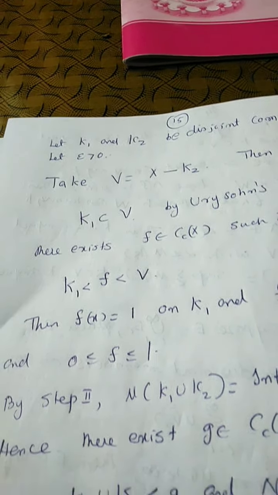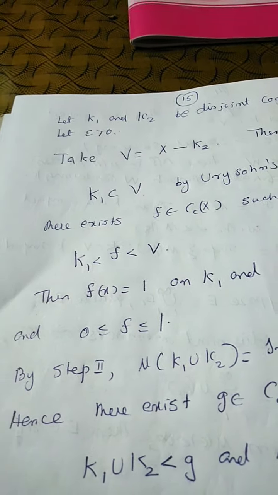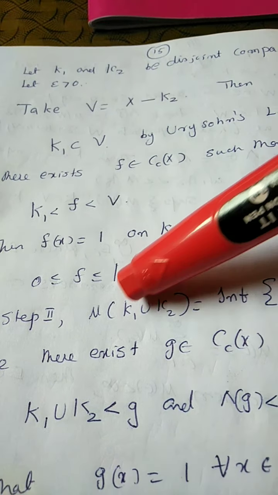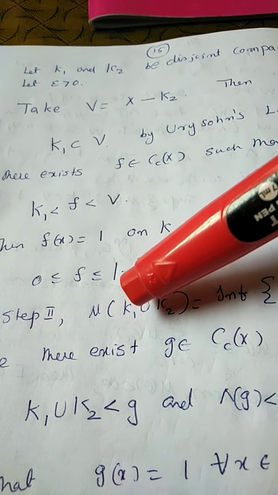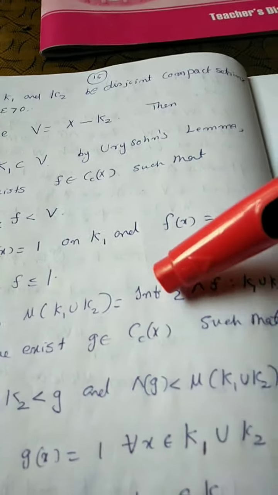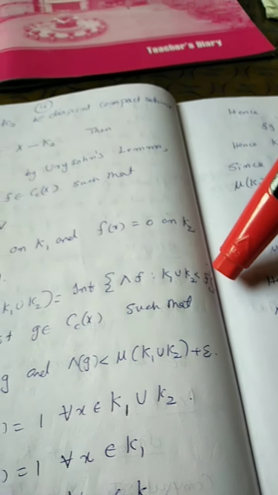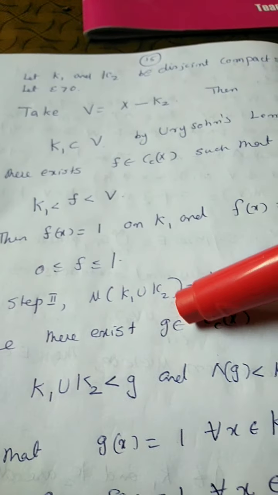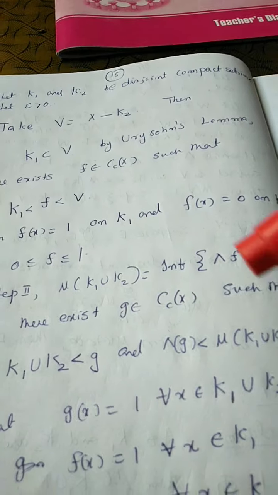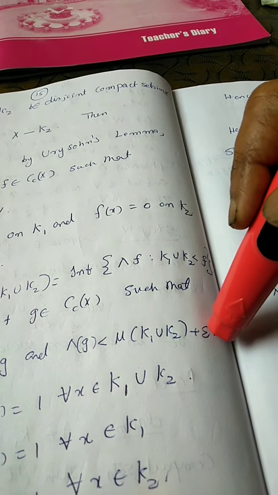So F(x) equals 0 on K2, and 0 less than or equal to F less than or equal to 1. Then by step 2, mu of K1 union K2. Note that if K1 and K2 are compact, K1 union K2 is compact. So mu of K1 union K2 equals infimum of lambda F such that K1 union K2 ≺ F. Hence, there exists a G belonging to Cc(X) such that K1 union K2 ≺ G and lambda G less than mu of K1 union K2 plus epsilon.